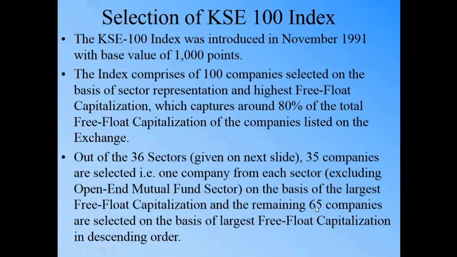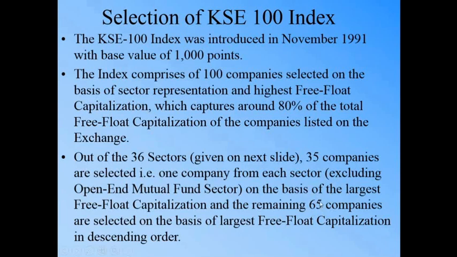let's say, I'm just taking a rough figure, there are 500 companies listed on the stock exchange. I'm just excluding the open-ended mutual fund sector, which has been excluded. The other companies are, let's say, 500, and there are a total of 35 sectors. So 35 companies will come out of 500 based on whichever company is the largest in that particular sector. Now for the remaining 65, there will be 465 companies remaining, if there are a total of 500 companies.